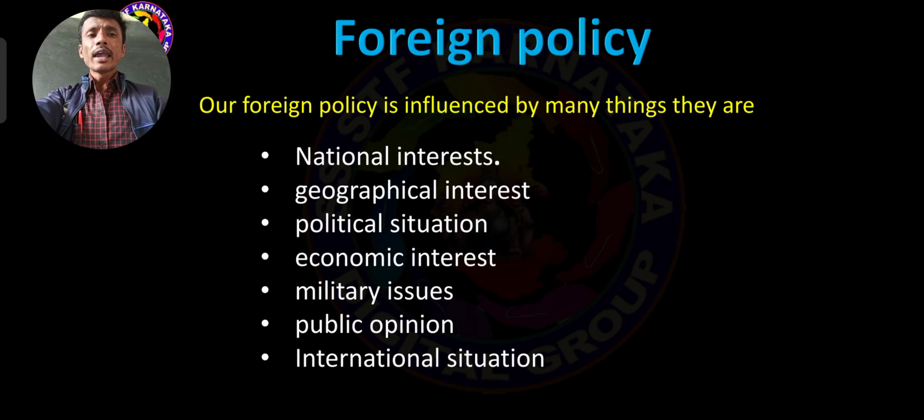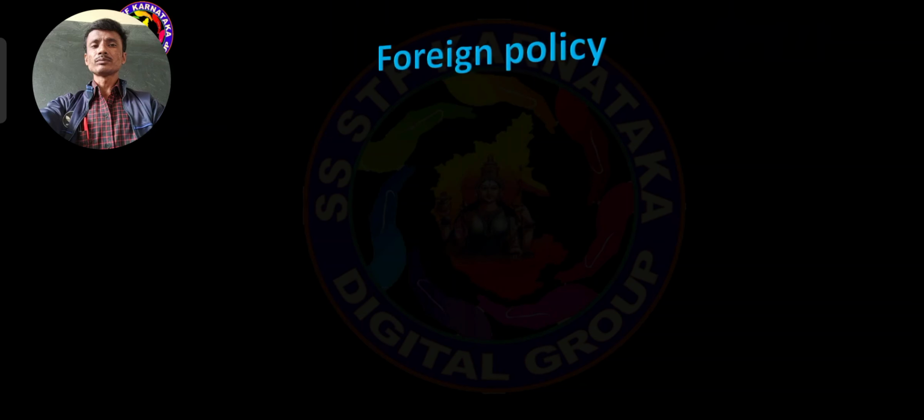So these are the influence factors of India's foreign policy. This is a 2 or 3 mark question. List out the influence factors: national interest, geographical interest, political situation, economic interest, military issues, public opinion, and international situation. This is very, very important.